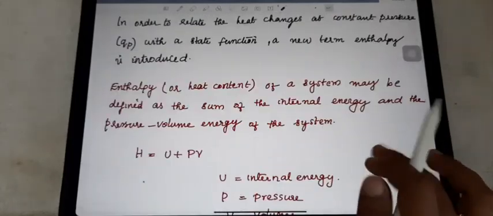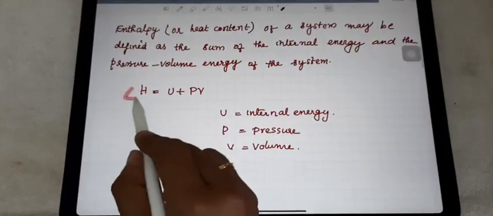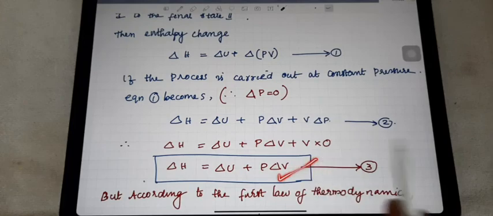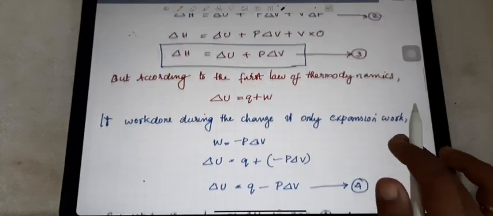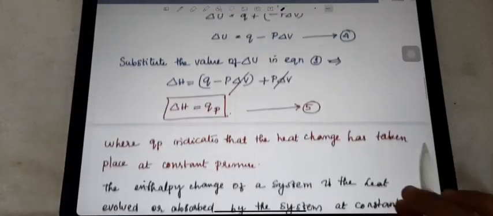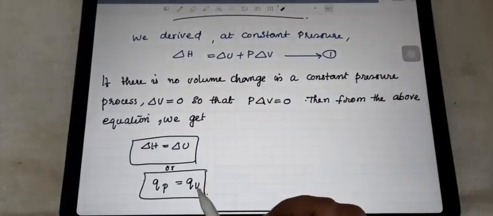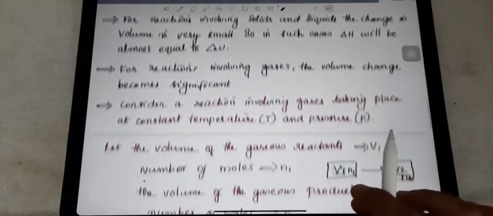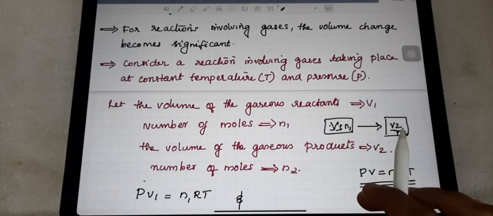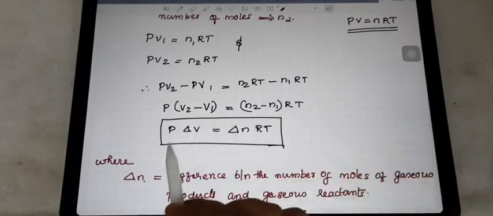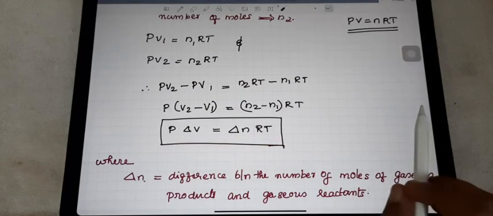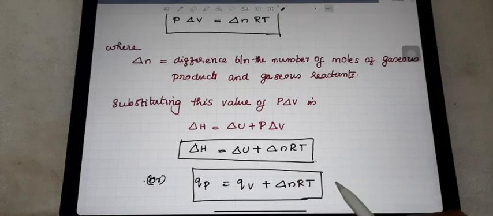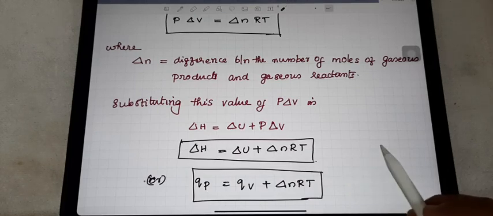What was the first equation you studied? H equals U plus PV. From that you write the delta form: delta H equals delta U plus P delta V. A very important relation. After that you studied delta H equals Qp. Afterwards you studied the relationship between these two, how it comes at constant volume when the reaction is carried out. In the case of gaseous reactions that is not directly applicable, so we found the change in gaseous reactions. You found the P delta V value, and on that basis created two more equations. So there are a lot of equations in this context, and you have to study these portions well. Okay, thank you.